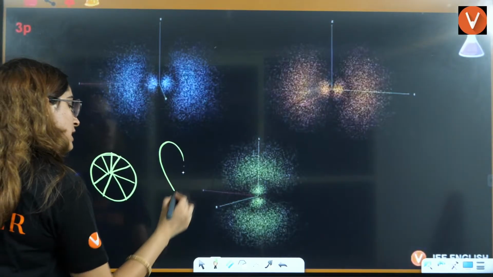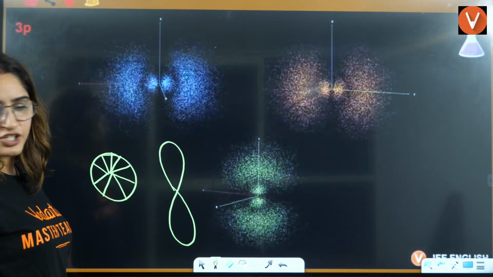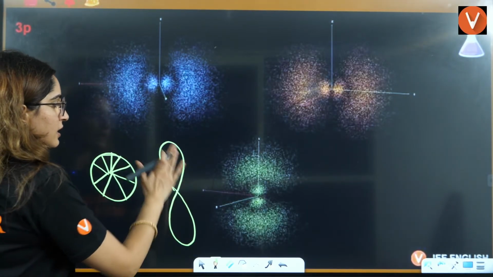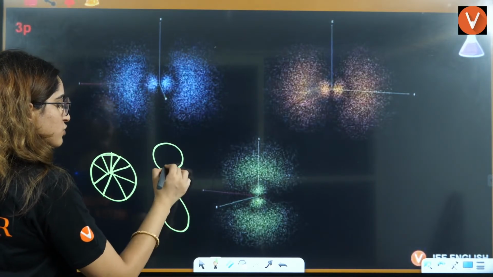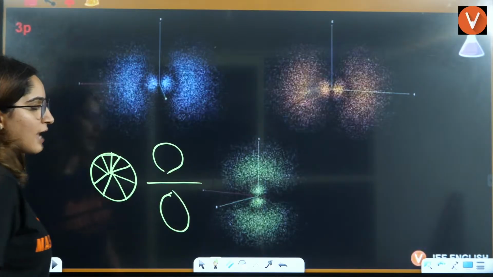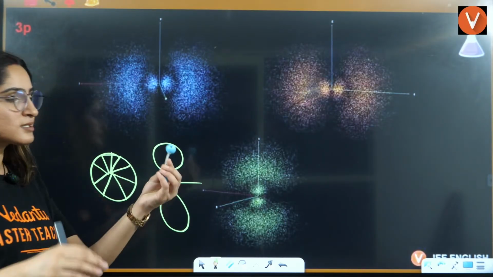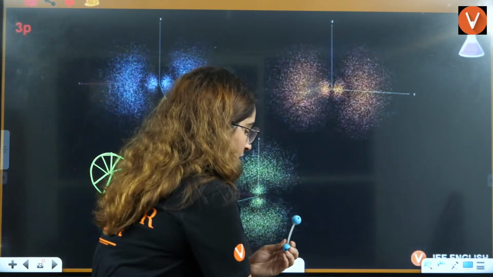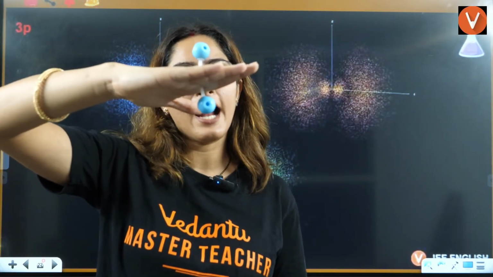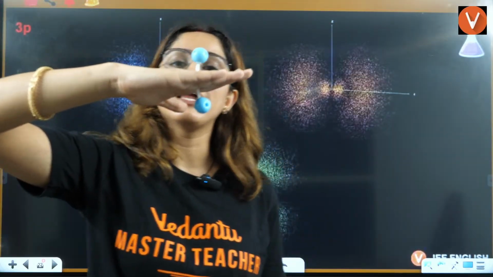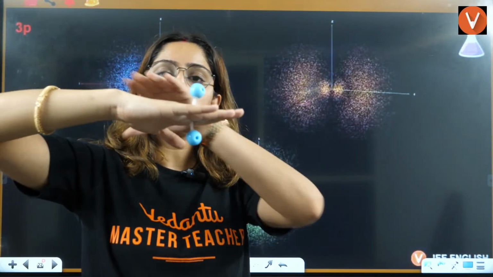But if you see a dumbbell shape like this, it's actually like this. In this case, I can pass a plane here. Let's say my hand is a plane.